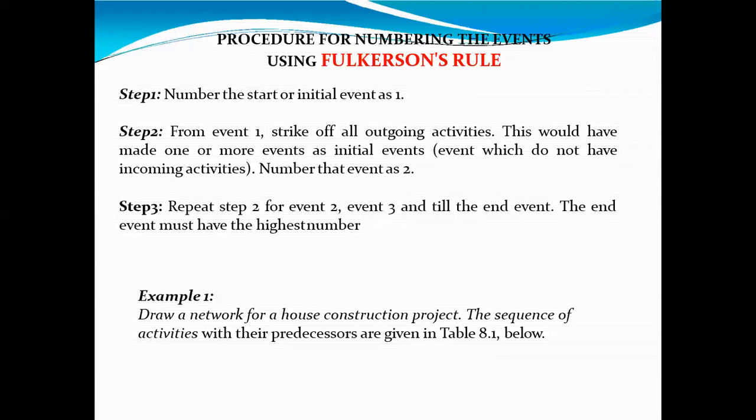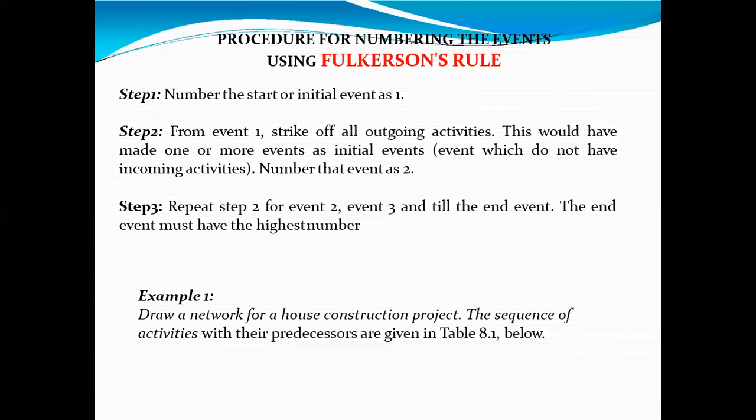Then step 3. Repeat step 2 for event 2, event 3, until the end event. Means give the succeeding numbers, and the end event must have the highest number. Already we have gone through this.